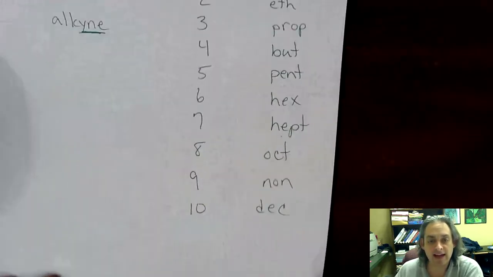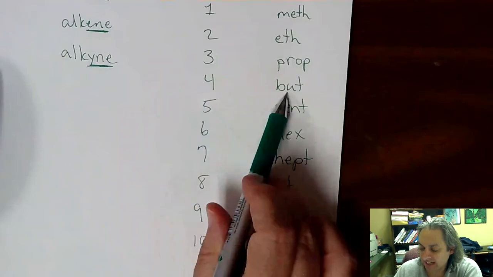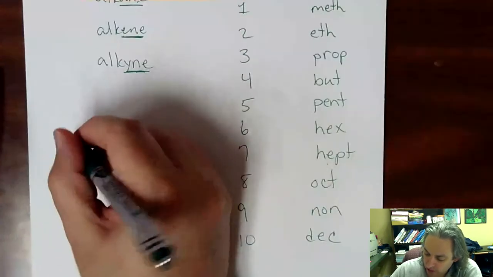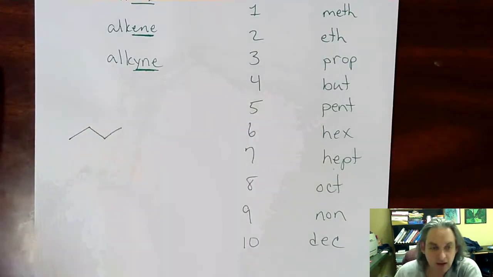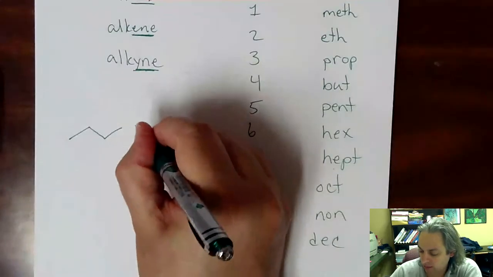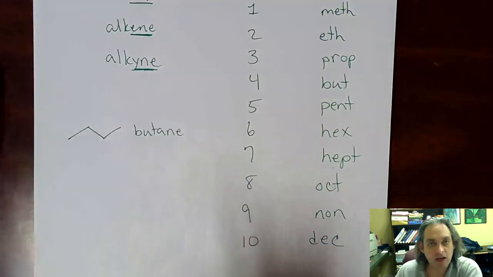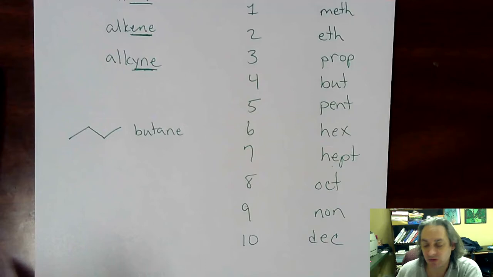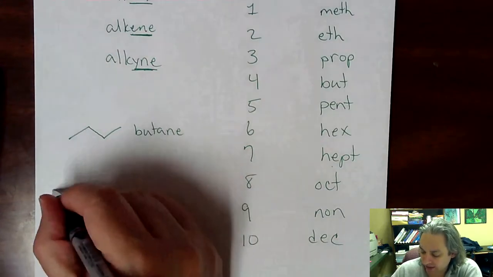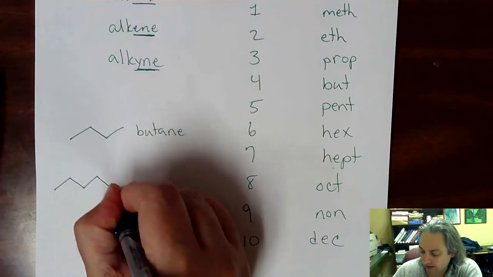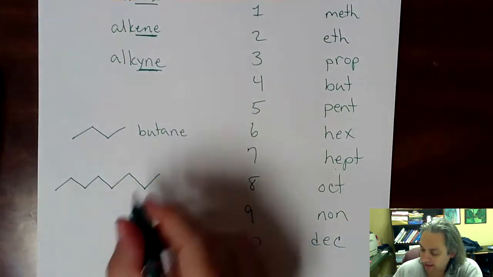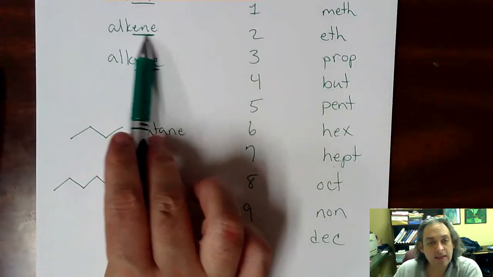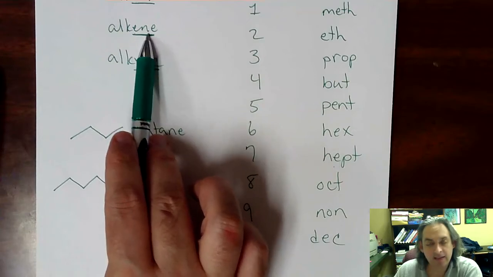And so if you have a 4 carbon chain that's all single bonds, we would call that a butane molecule. So if I drew a butane molecule, which is 4 carbons, it would look like that. This would be butane. It is only single bonds, and we have 1, 2, 3, 4 carbons, which correspond to the prefix but. If we have an 8 carbon chain, 1, 2, 3, 4, 5, 6, 7, 8, this name would be octane.